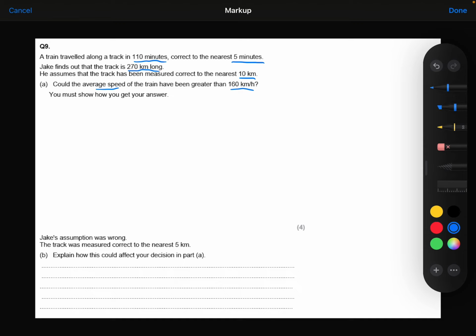So speed is distance over time. Now I'm interested in, could it have been bigger than 160? So I'm interested in the upper bound here. Could the upper bound have been bigger than 160?